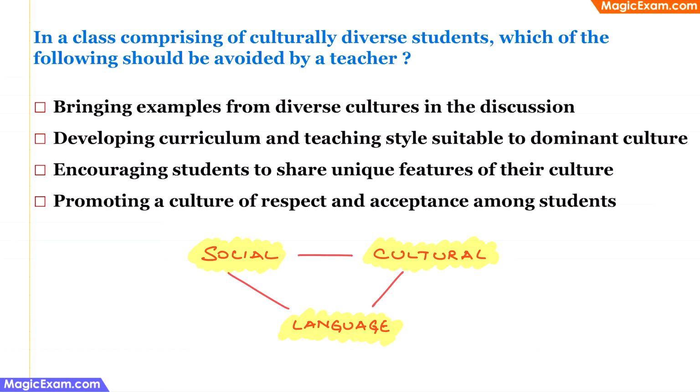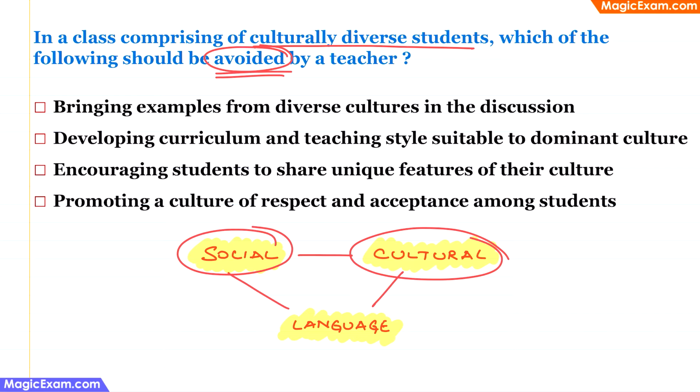In a class comprising culturally diverse students, that is children from different cultural backgrounds, which of the following should be avoided by the teacher? Okay. Now, when we look at this question, this is not directly based on Lev Vygotsky's theories, but the socio-constructivist theory can be used to find the answer. Now, Lev Vygotsky says that social factors and cultural factors are very, very important because children get their information or inputs from these factors, and language is the means through which they get this information, and they use this information to construct knowledge in their mind. So culture should be encouraged.